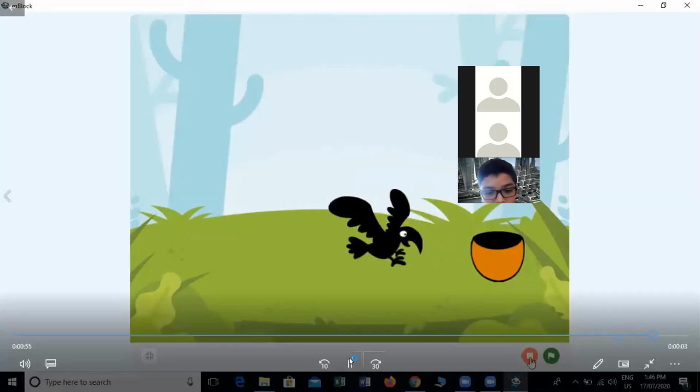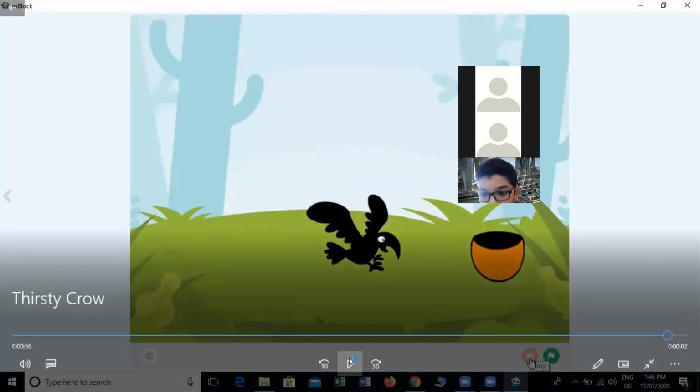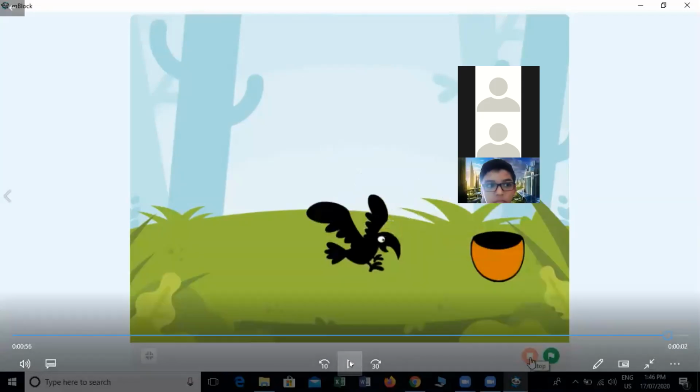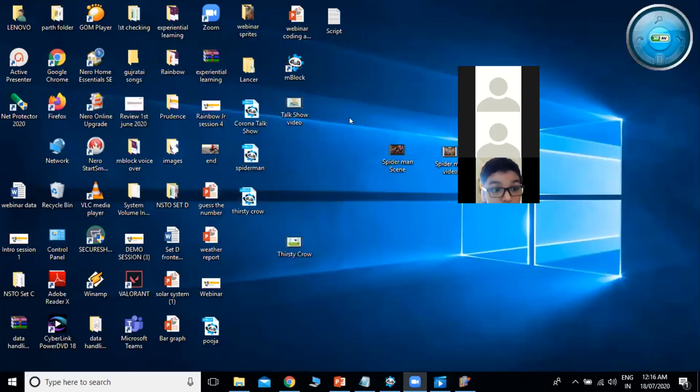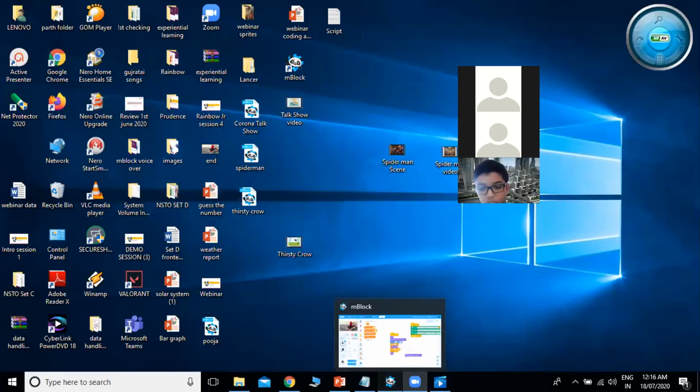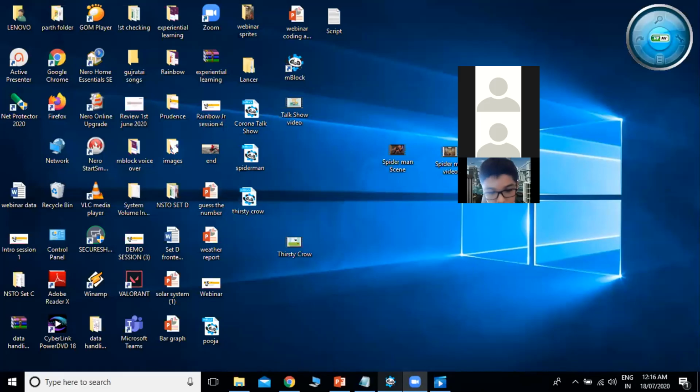So you can create such stories also. You can create GIF files. You can create memes or whichever movie scenes you want. So in this way, you can use coding and blocks and create some projects. You can create your own favorite movie scene, and I will be glad if you share it with me.